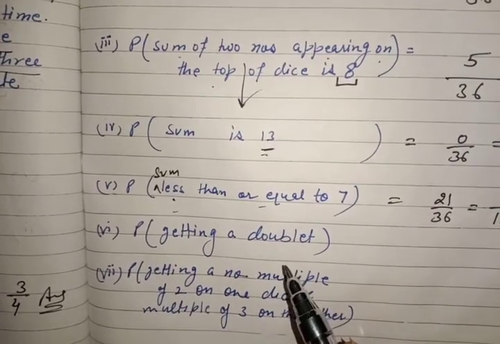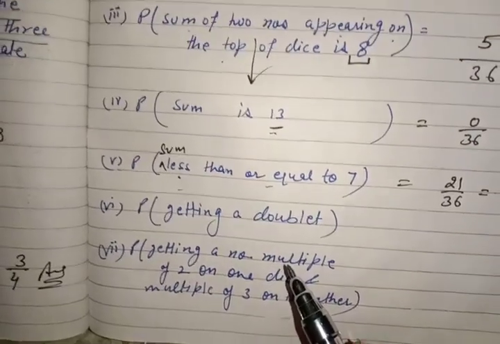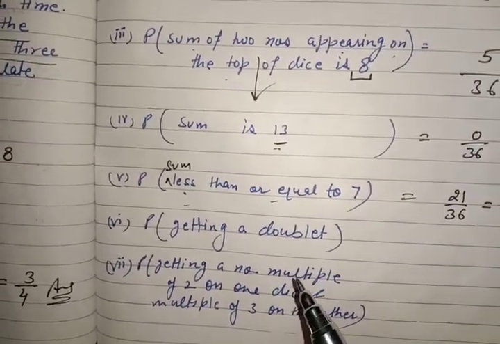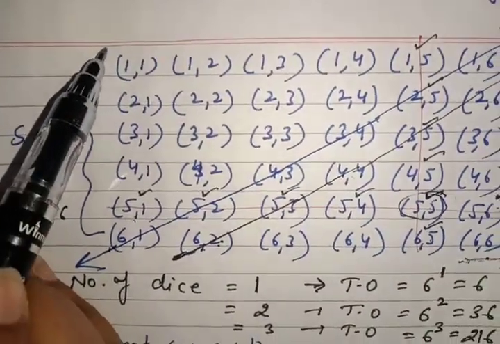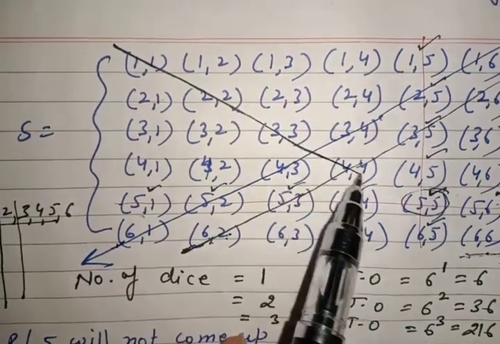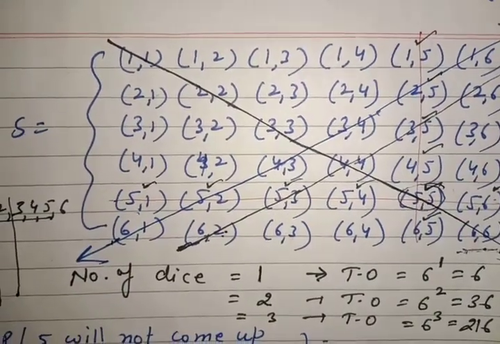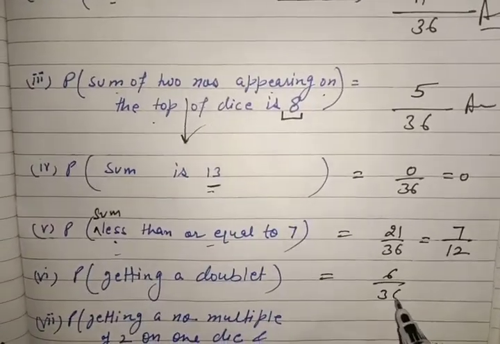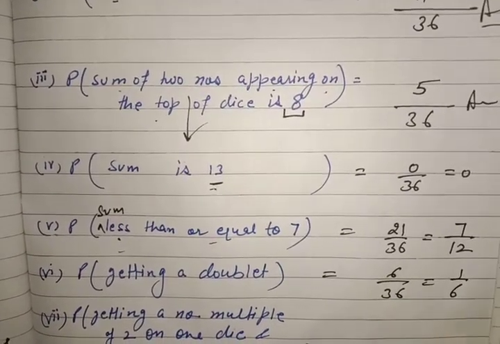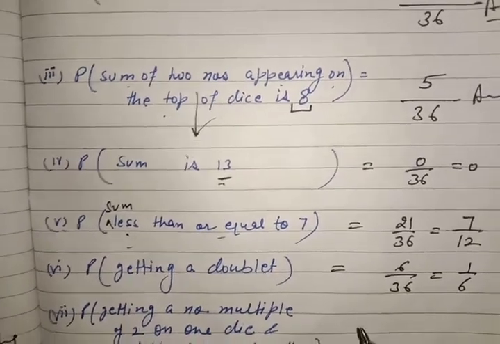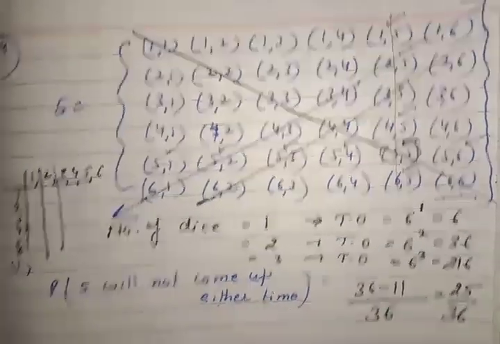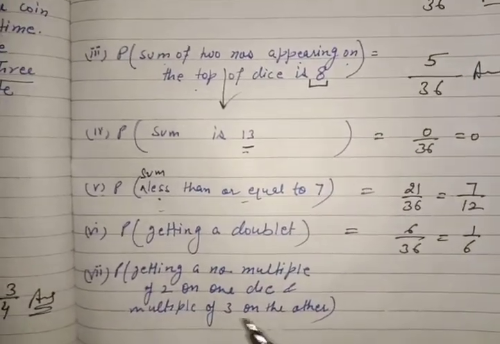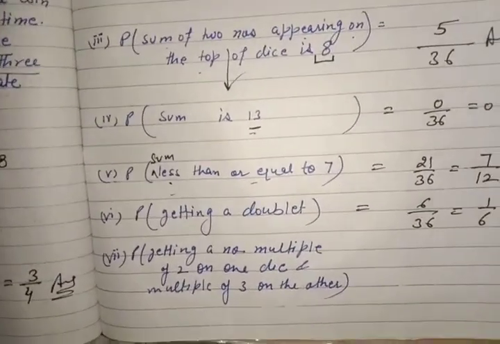Getting a doublet. The meaning of doublet is 1 1, 2 2, 3 3, 4 4, 5 5, 6 6. Again you will get this in the diagonal. So how many doublet? 6 upon 36, which is equals to 1 by 6. The meaning of doublet is same number on both the dice. This is little bit hodgepodge, but I think you can understand, because part wise I am telling you in the sample space. Otherwise you can make new sample space for every part. In exam you can make one sample space only.